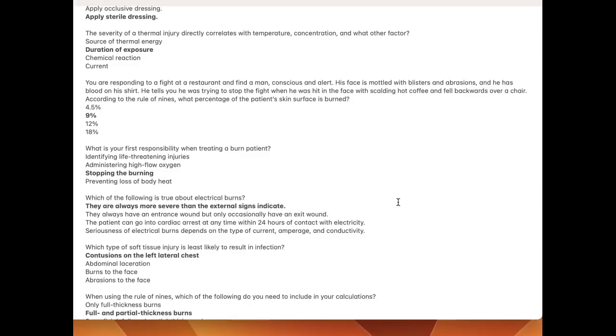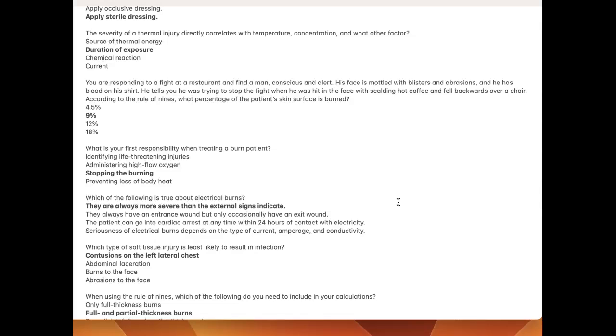You're responding to a fight at a restaurant and find a man conscious and alert. His face is mottled with blisters and abrasions, and he has blood on his shirt. He tells you he was trying to stop the fight when he was hit in the face with scalding hot coffee and fell backwards over a chair. According to the rule of 9s, what percentage of the patient's skin surface is burned? 9%. The face is 9%.